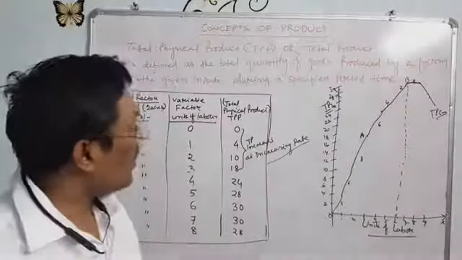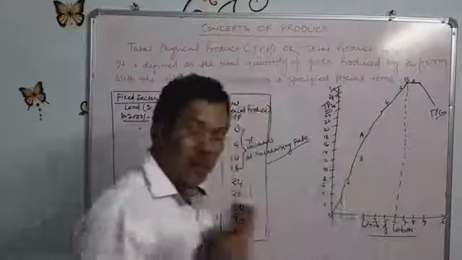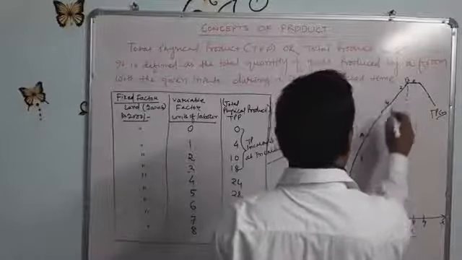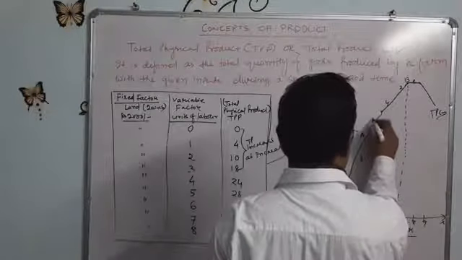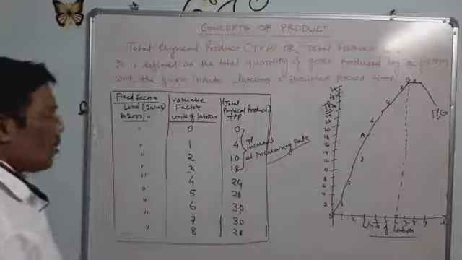First the total product increases at an increasing rate up to A. Then the total product increases up to B, where the total product is maximum.